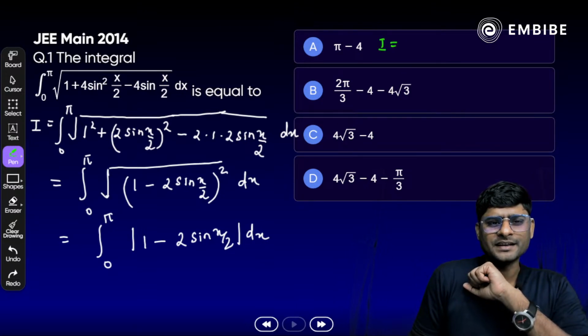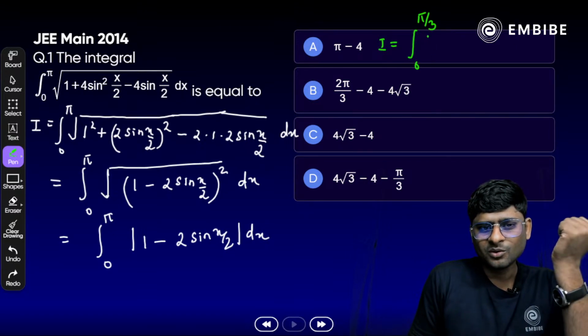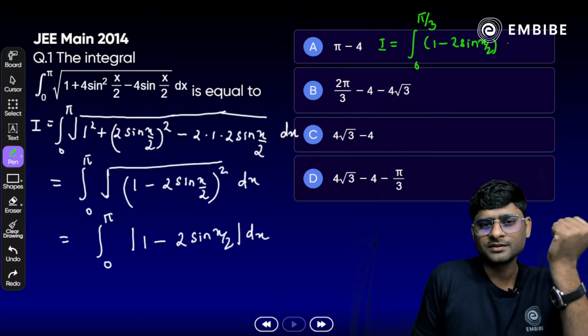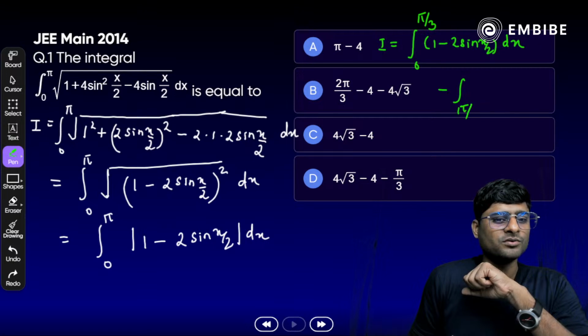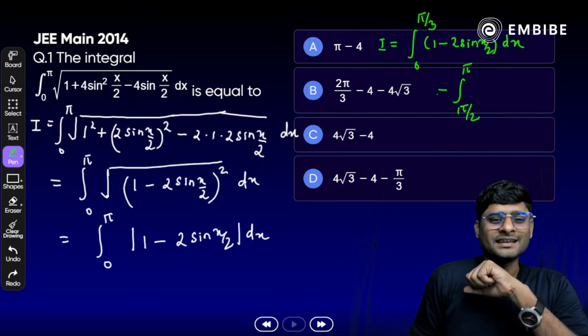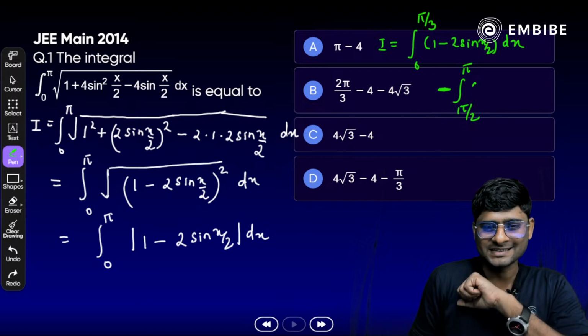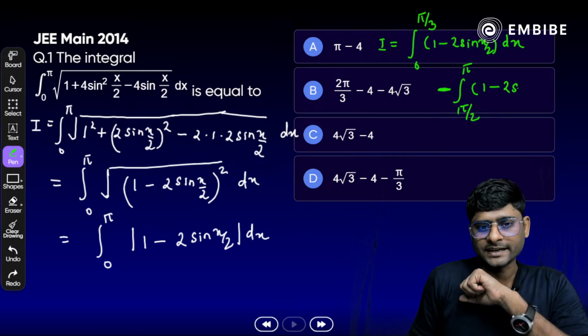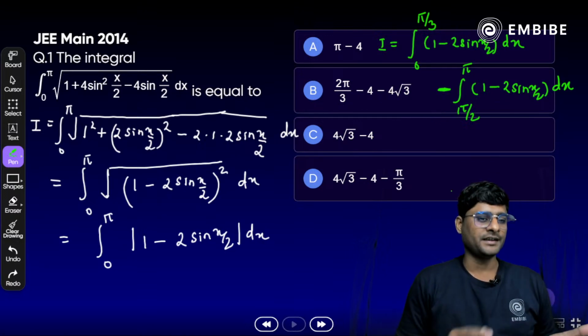Exactly. Once we write down from 0 to pi by 3, the value becomes positive. It should be written as 1 minus 2 sine x by 2 dx. And what about from minus pi by 3 to pi? Yes, it will become negative here. Yes, I have already written the minus sign here. That should be 1 minus 2 sine x by 2 dx here. Now try to solve it and get the answer.